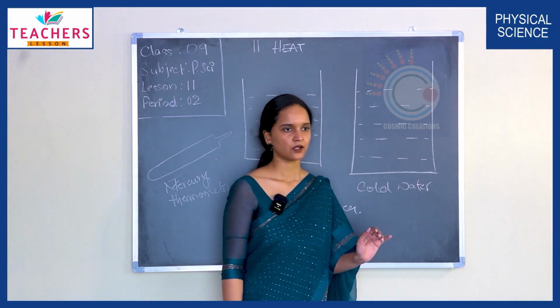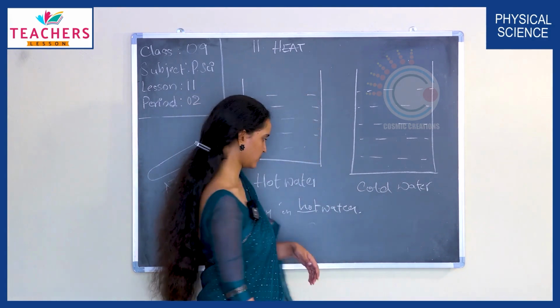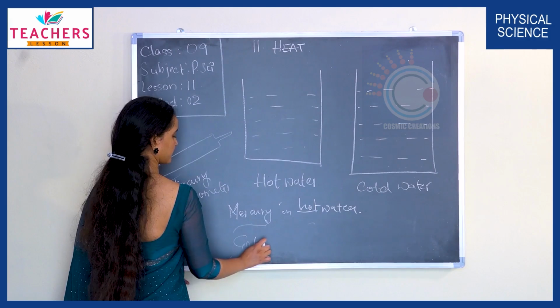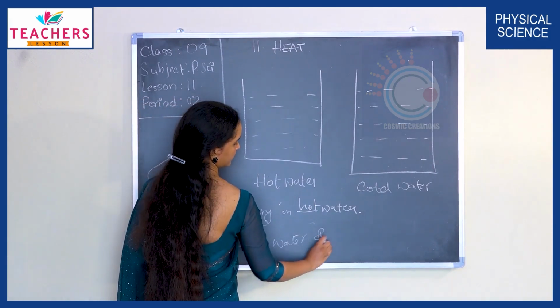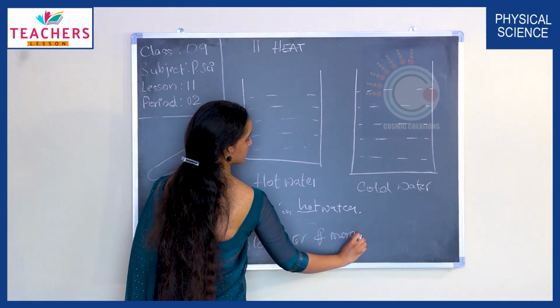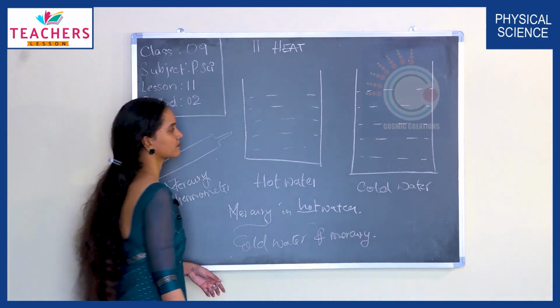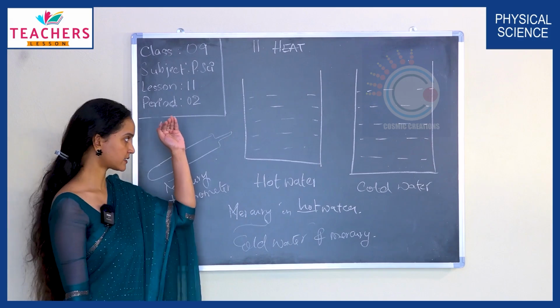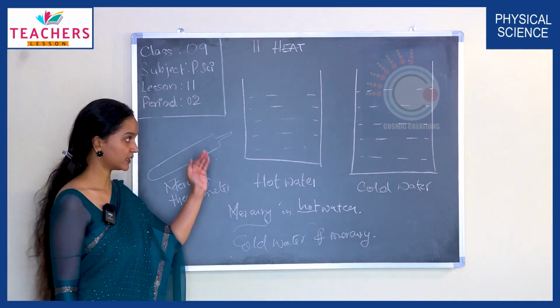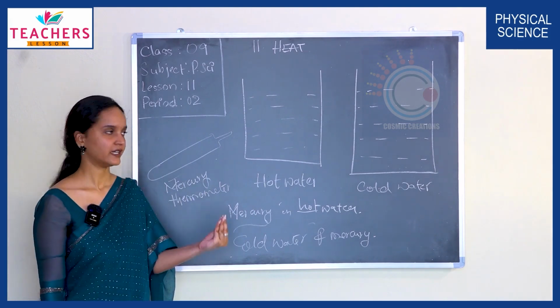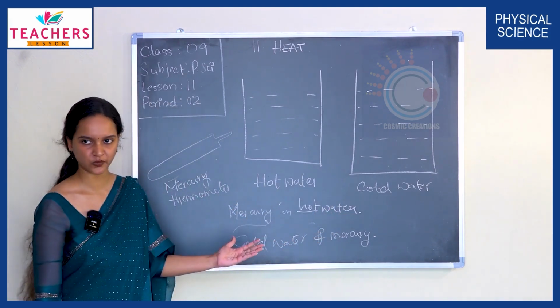Now let's remove this mercury thermometer from this beaker and insert it in the cold water beaker. What happens now? The reading in the thermometer starts falling down. What is happening here? The mercury is hotter now and the cold water is the colder object.